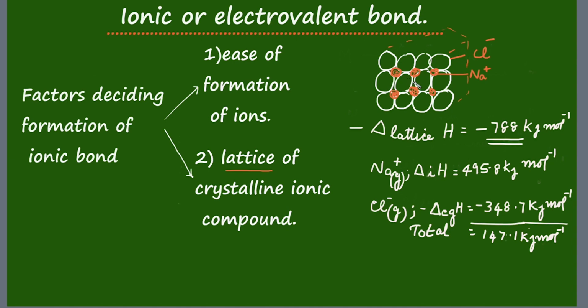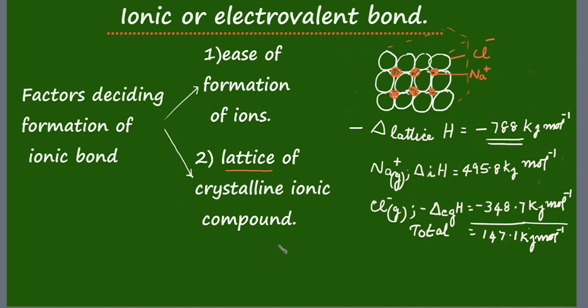Ionic compounds exist as crystalline compounds. So there is lattice there. So as soon as the compound is formed, the lattice is formed. And when the lattice is formed, lot of energy is released. It is this lattice enthalpy of crystalline ionic compound that decides its stability and not the octet structure attained by the corresponding ions. I hope I have made it quite clear. Now let us see the definition for lattice enthalpy.